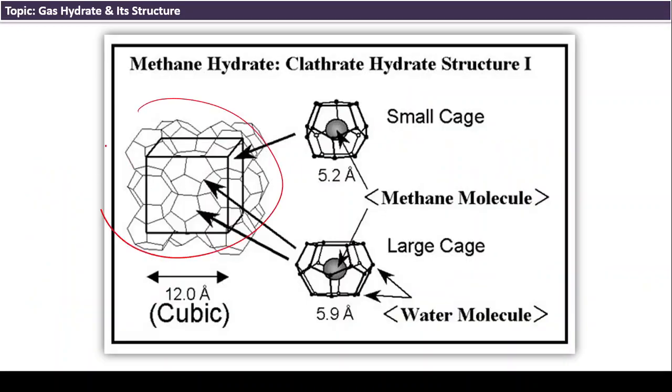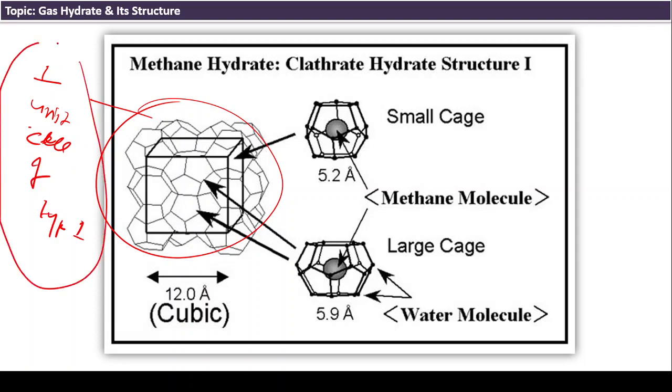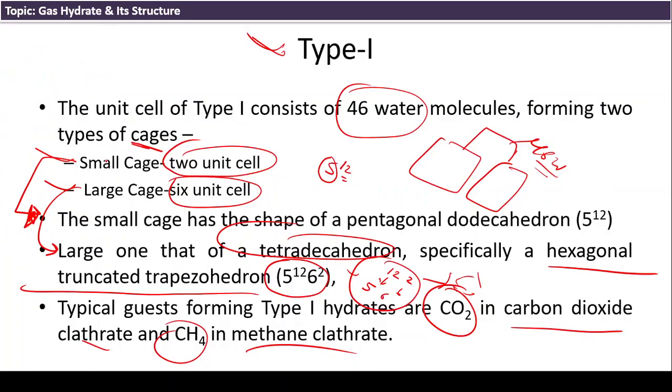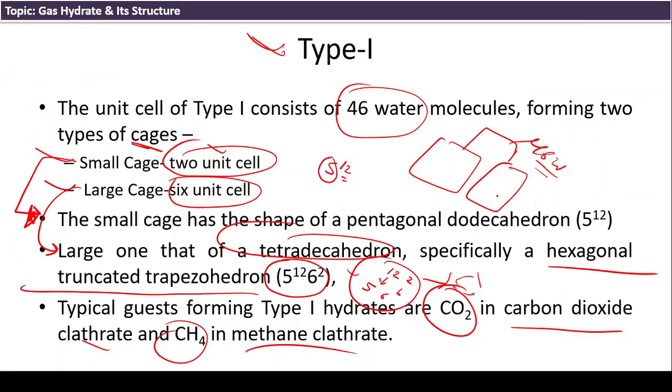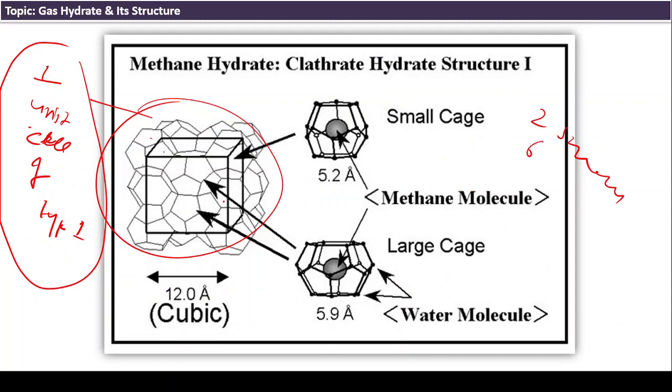See here, this is one unit cell of type 1. In this unit cell there are many cages. As I have already explained, there are 2 small cages and 6 large cages, so in total there are 8 different cages.